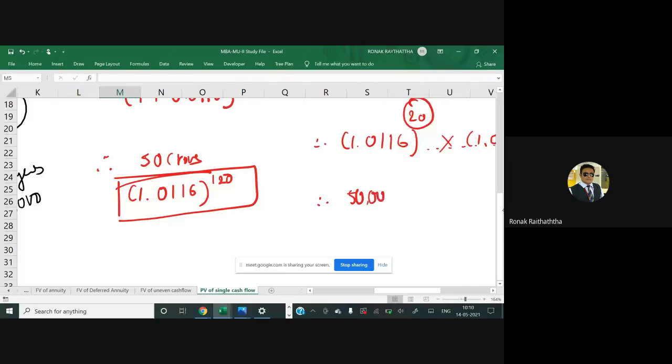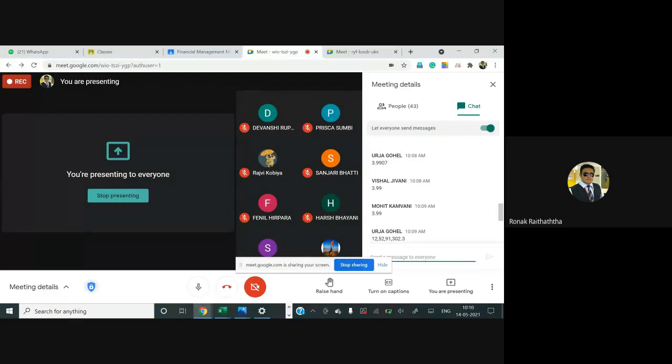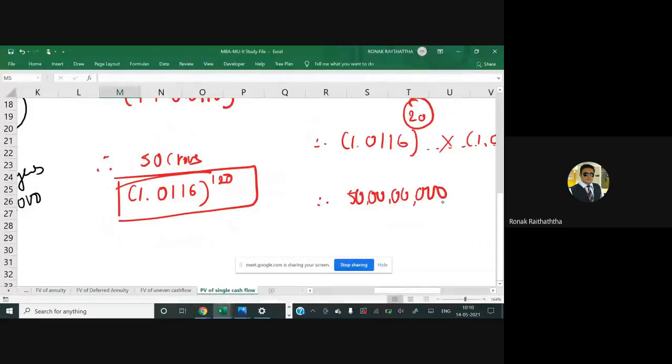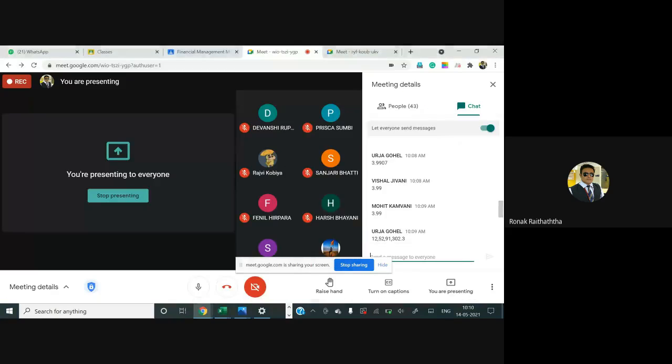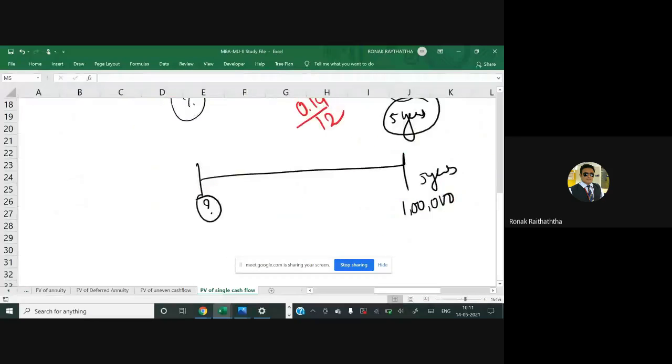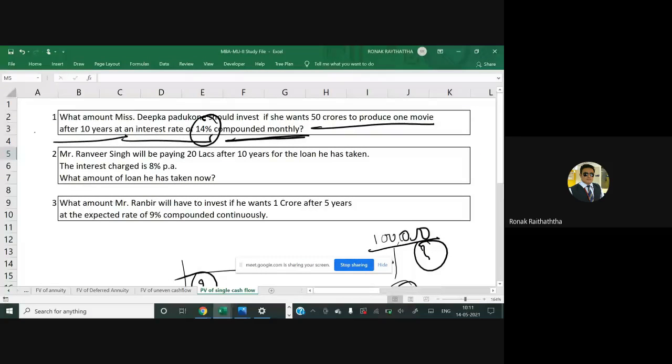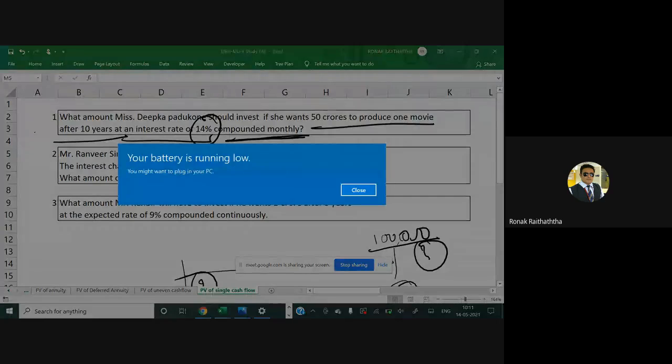50 crores divided by 3.9907. So ultimately we are getting some amount close to 12 crores 52,91,302. Nice. So that is the amount Miss Deepu will have to invest now to get 50 crores of rupees after 10 years.